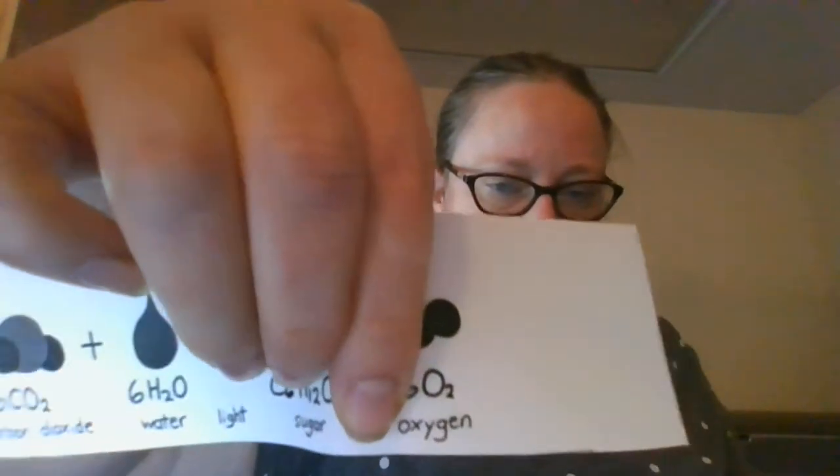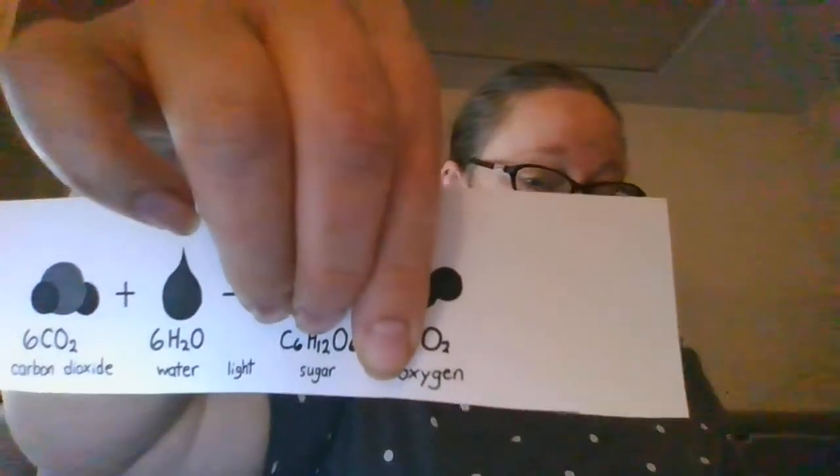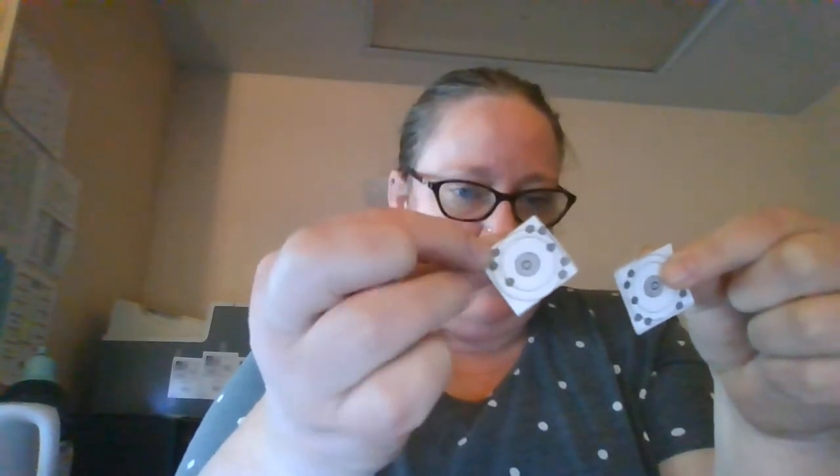So let's take a look at another molecule. What about this one on the end? It's just O2. There's a 6 in front of it, but it's just O2. This one is oxygen. Oxygen by itself a lot of times likes to group up into little pairs. So what you end up with floating in the air, this is actually what you breathe, is these 2 little oxygen atoms bonded together. Remember we talked about how they share their electrons? This one has a couple of spots open, and this one has some spots open, and so they just share their electrons, okay? That's O2 right there. 2 oxygen atoms stuck together, O2.